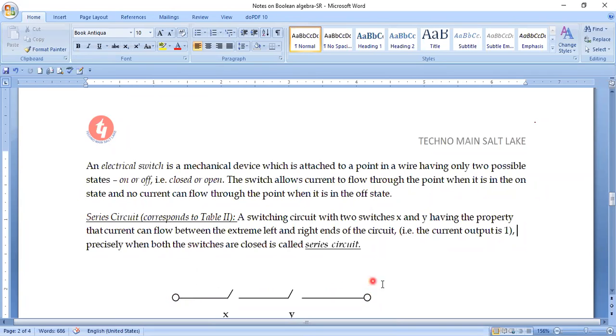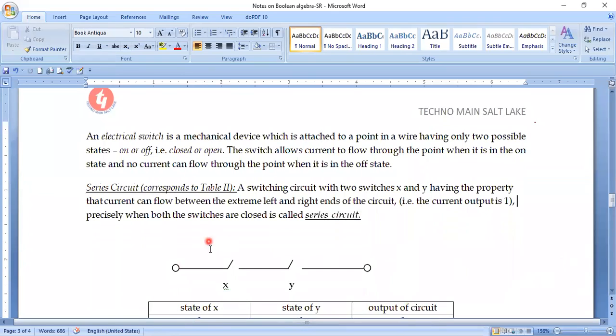If this is point A and this is point B, and these are the two switches X and Y, you know very well that this is a series circuit. Now current will flow from this particular point to that particular point only if the two keys are closed, or the circuit is closed, or the switches are on. Switches on, circuit closed, they are similar. Switches off, circuit open, they are similar. Equivalent statements. Now if I look at the picture, what are the different states of these two things?